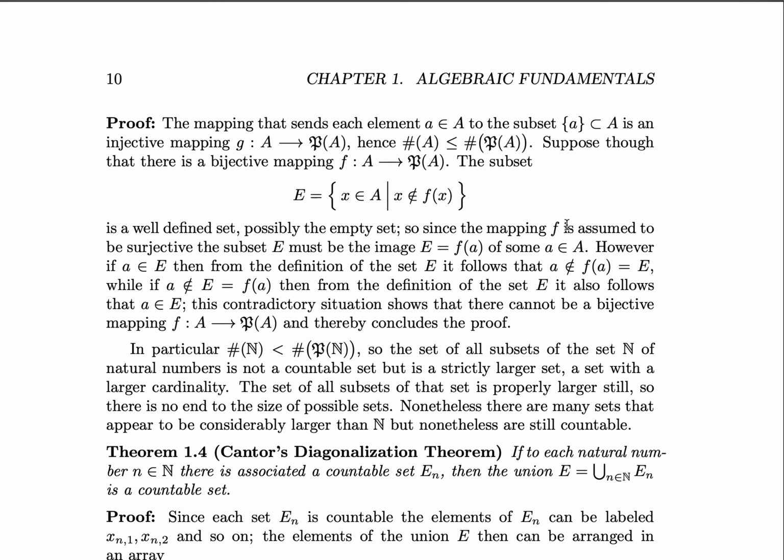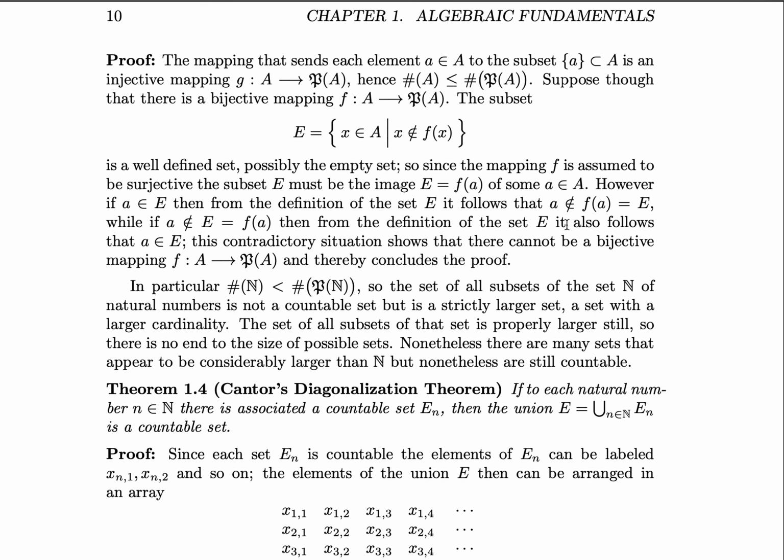Now, to prove that there is not equality here, that it is a strict inequality, we will go through a proof by contradiction, namely, supposing that there is a bijective mapping f between a set A and its power set. This means that the subset E, which is the set of all x in A such that x is not an element of f of x, is a well-defined set. Also, it is possibly the empty set.